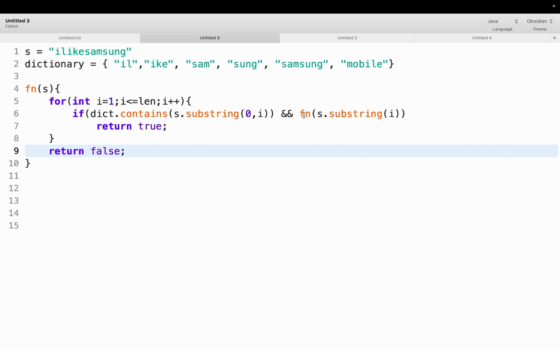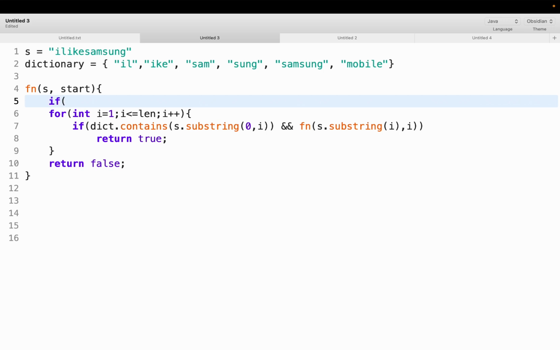So this is the recursive function. Here we can see that initially we will be calling the string and the first character will be considered as the 0th index. And next time when we are calling the string, we might need to consider the string which will be starting from the second index or any other index. So that means we need to pass a starting index as well. So in this function, the starting index in this case will be I. We are going to consider from the ith index in this case. So it will have a start.